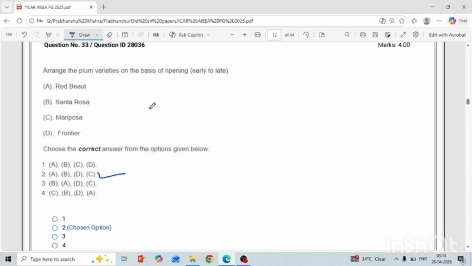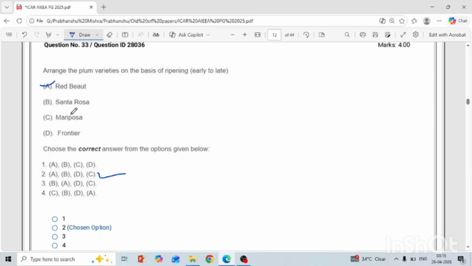Another is to arrange the plum varieties on the basis of ripening, early to late. This is a tricky type of question. Local people easily solve this. The first one is Red Beaut. This is the early variety. If you know the early and late varieties at least, then you can easily solve these types of questions. Santa Rosa has early, mid, and late types; there are several variations in this variety.